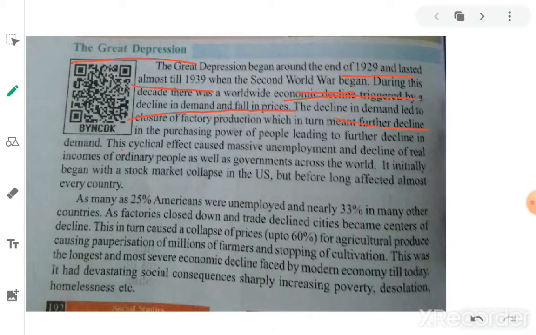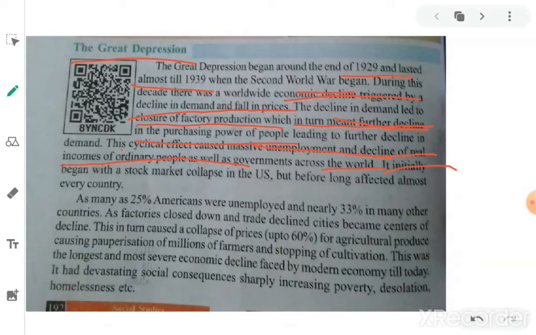So decline in demand led to closure of factory production, which in turn meant a further decline in the purchasing power of people. When the demand decreased, the factories closed down and there was no production, leading to a further decline in demand and supply. The cyclical effect caused massive unemployment and decline of real incomes of ordinary people as well as governments across the world. So when the factories closed, unemployment increased, the real incomes of ordinary people came down very badly, and governments also fell into debt.